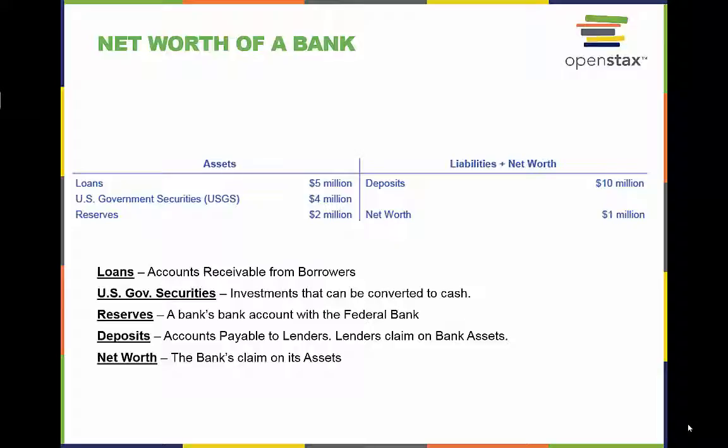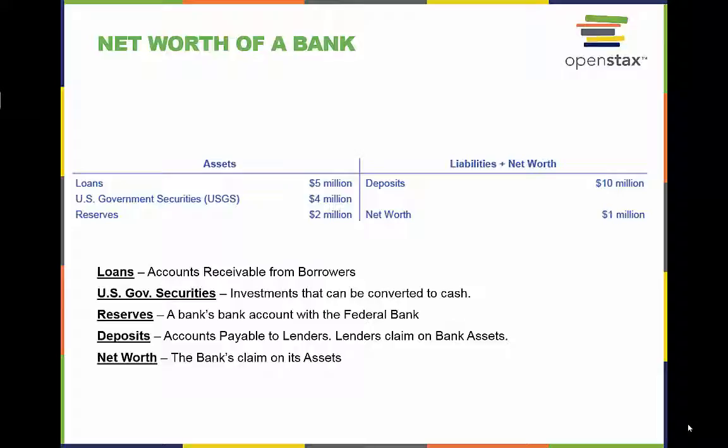Let's discuss the main types of assets that a bank has. First, loans. Loans are accounts receivable from borrowers. U.S. government securities. These are investments that can be converted to cash. Reserves. This is a bank's bank account with the federal bank.